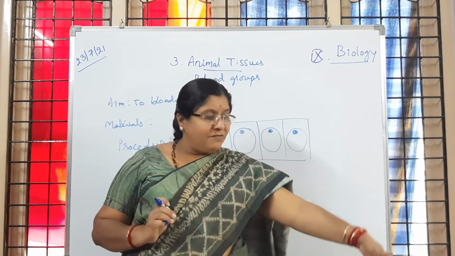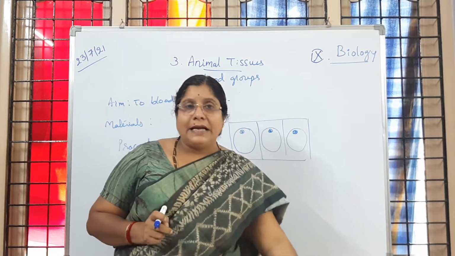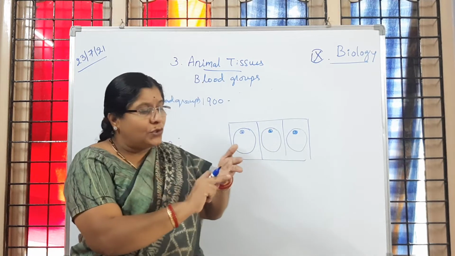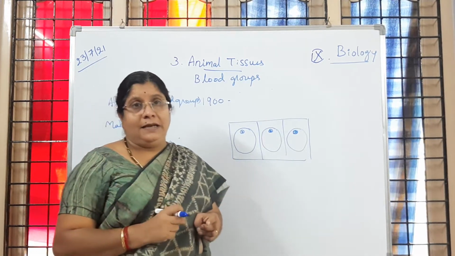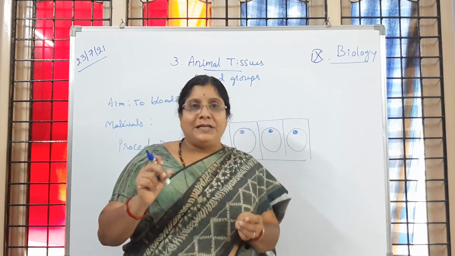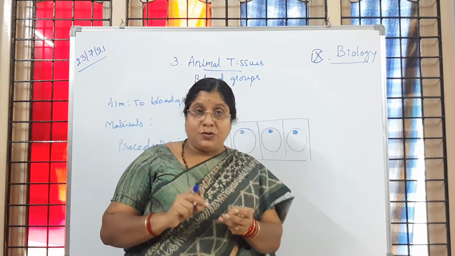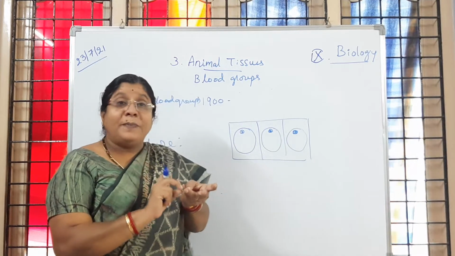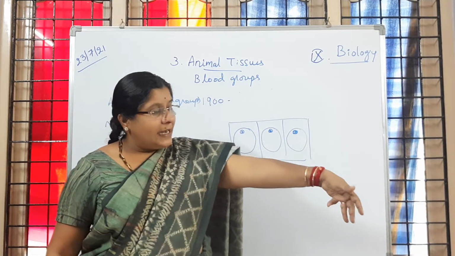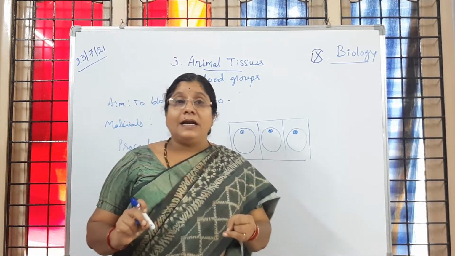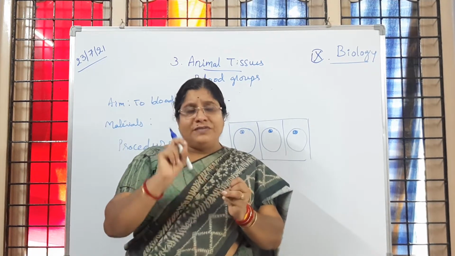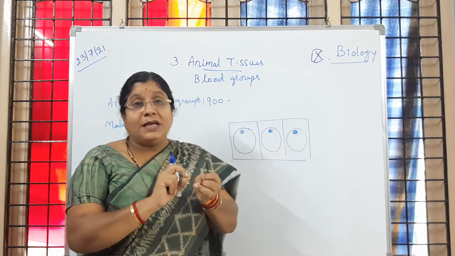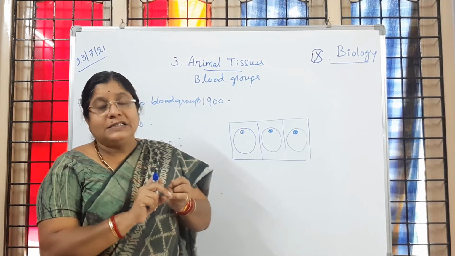And we have to keep our hand like this, entangled, so that what will happen? Blood flow to the finger will take place. With the help of a disposable needle, which we again clean with spirit, we have to prick the finger, and we have to entangle like this, so that what will happen here? The blood will just ooze out from the small hole made with the needle. Is it clear to you?